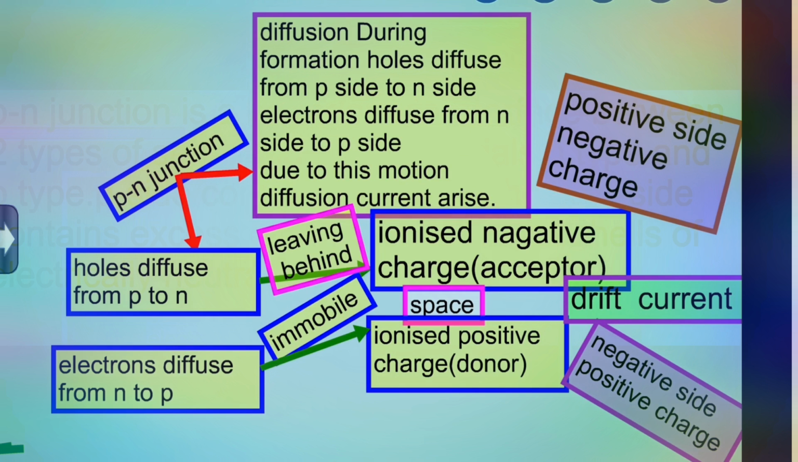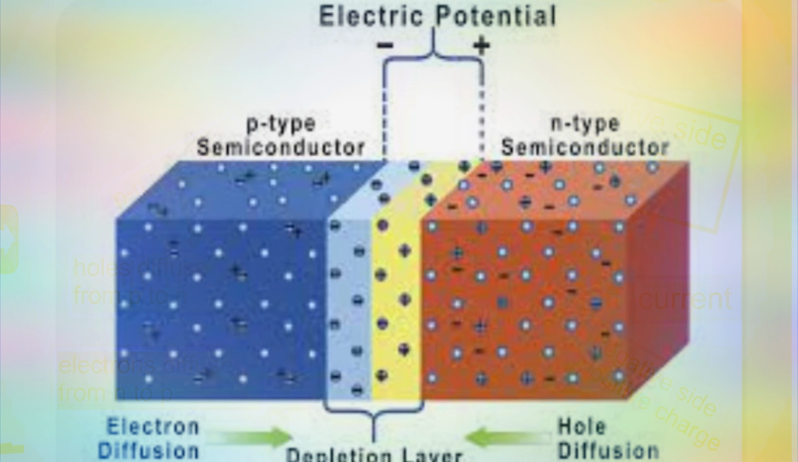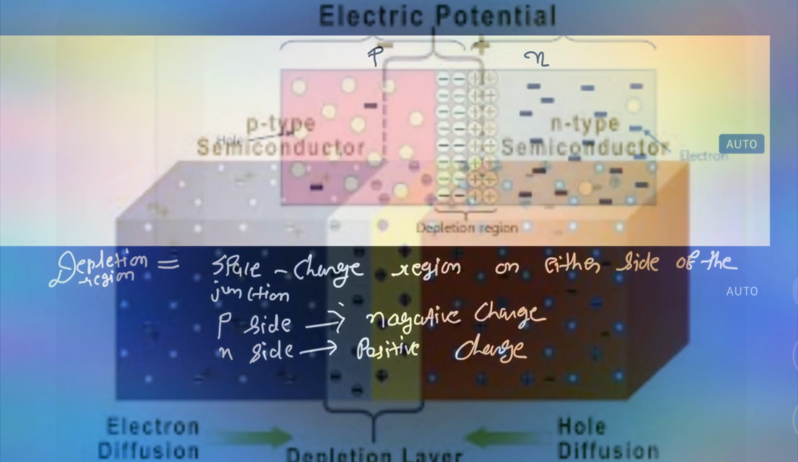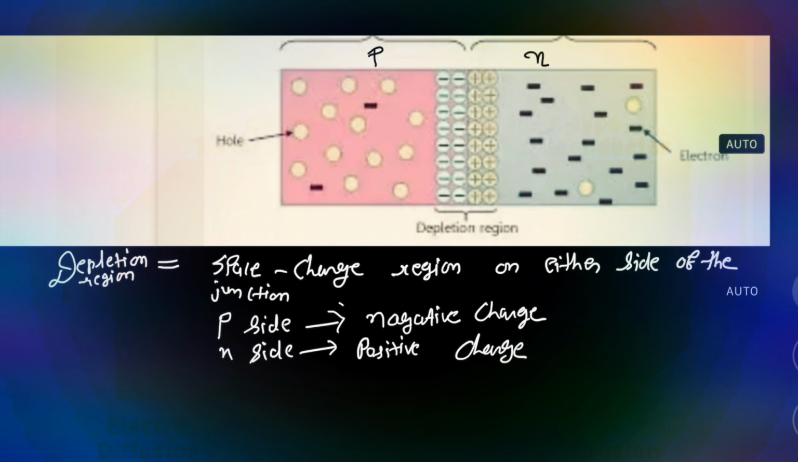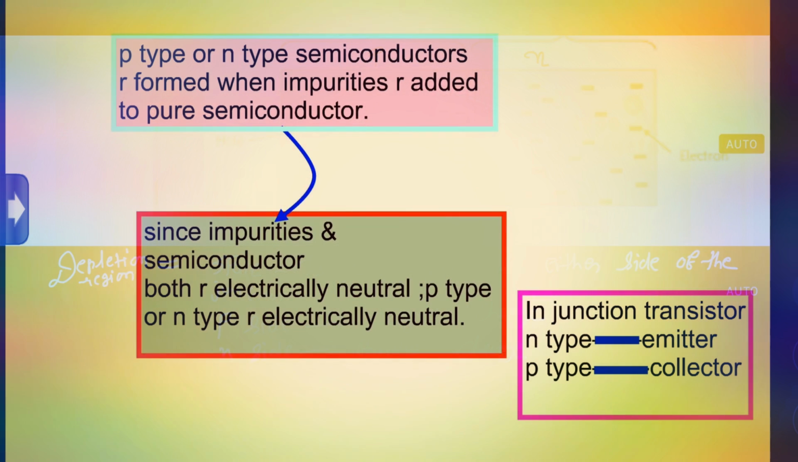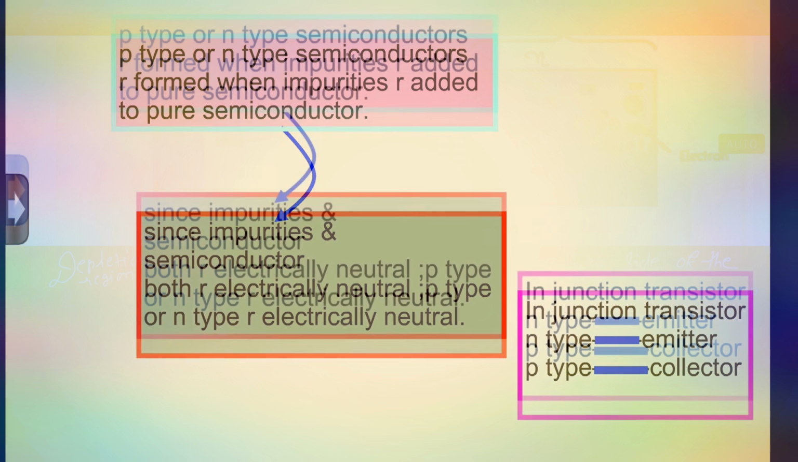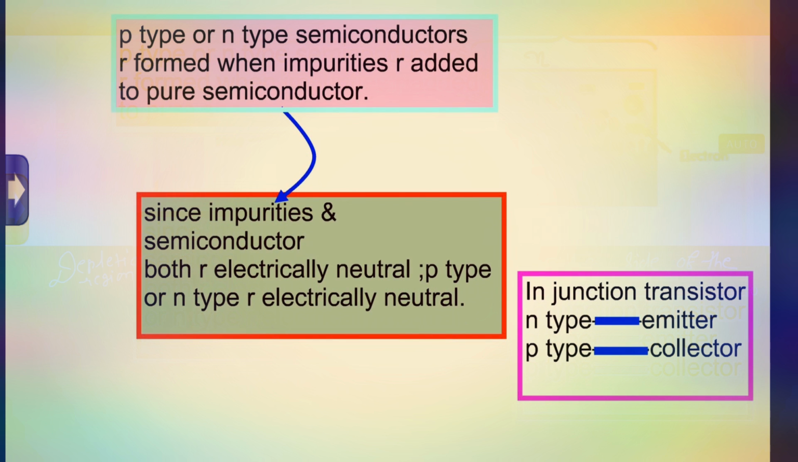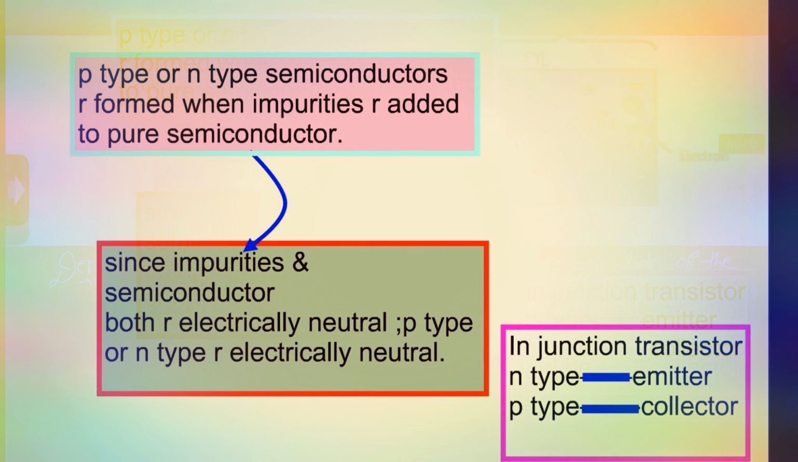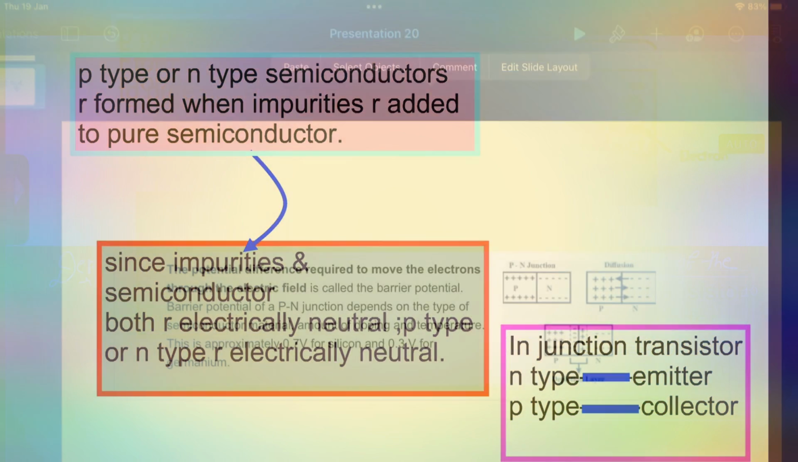And due to this process, diffusion current arises, and positive layer is developed on negative side of junction, and negative layer is developed on positive side of the junction. And this space charge region developed on either side of the junction is known as depletion region. Since impurities and semiconductor both are electrically neutral, p-type or n-type are electrically neutral, and when you study junction transistor, do remember that n-type acts as emitter and p-type acts as collector.